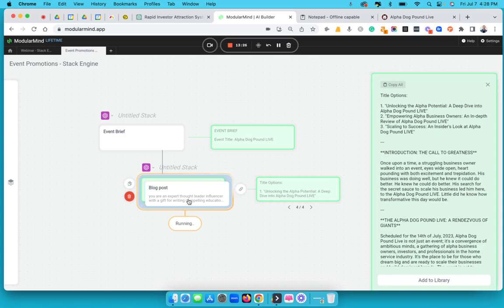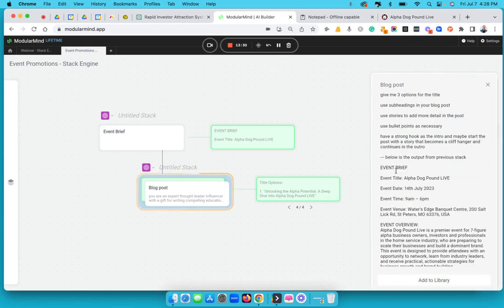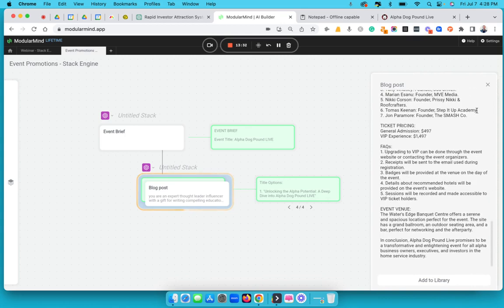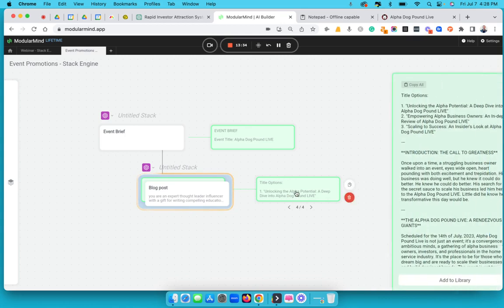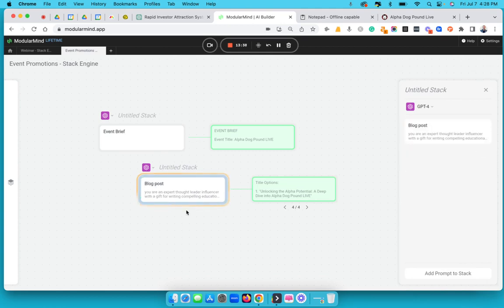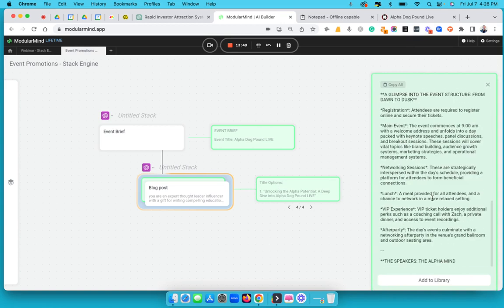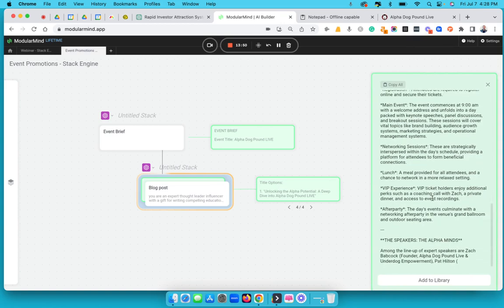Okay, so what I did is I copied the previous stack, I put it underneath all there, and then I let it run. And now it's pulling the correct information. So this actually isn't even necessary, right? But it should be connected. That's the idea. The previous stack, and look at it, it's running. It's writing the blog post. It's great.